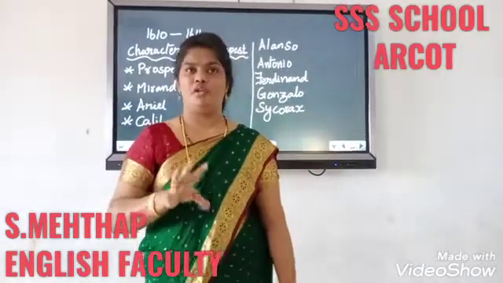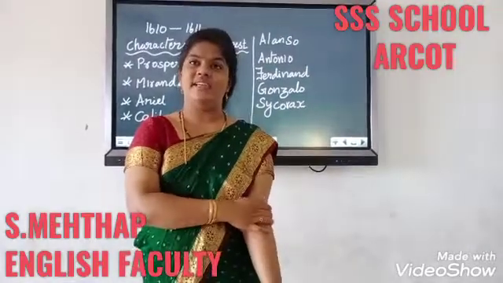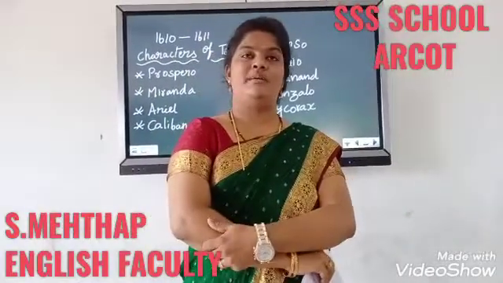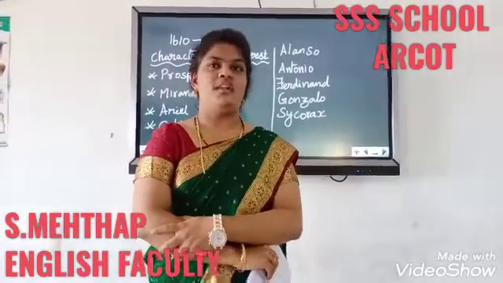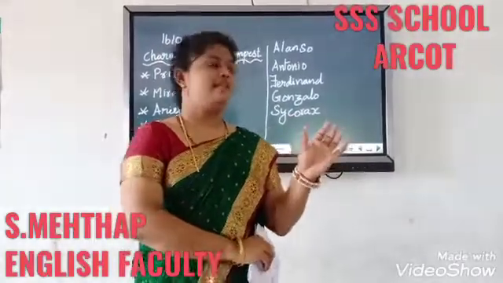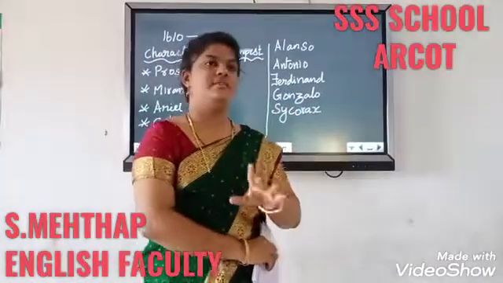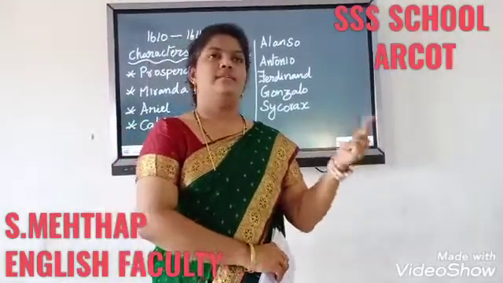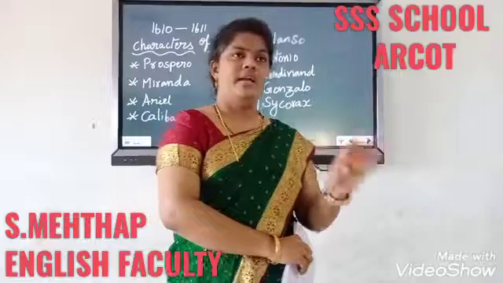Miranda is not aware of all those things, but now she is fast asleep. Now Prospero is asking Ariel what happened to his enemies. Now Ariel is eagerly waiting to convey to Prospero that all his enemies got frightened, and Ferdinand, the son of Alonso, was the first person who was dumped into the sea. Now Antonio and Alonso thought that Ferdinand was swallowed by the sea, but that did not happen.